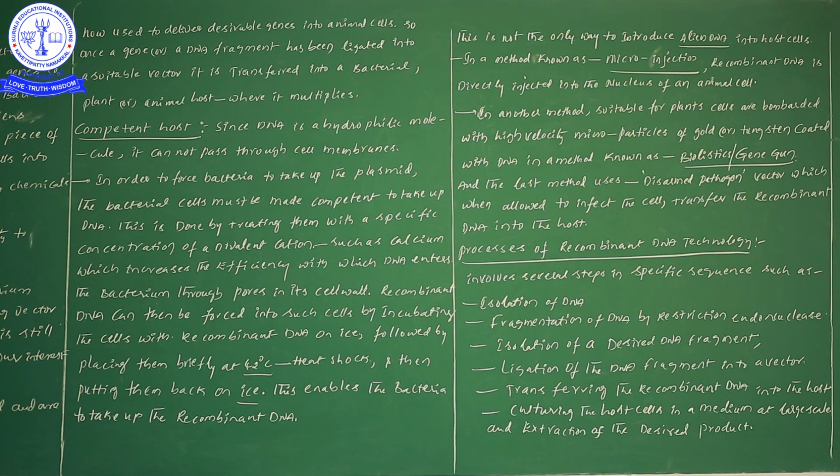Once our recombinant gene has entered the host, that host must be cultured in the medium. Once the host cell is cultured in that medium, on a large scale we can extract the desirable products, or desirable antibiotics, from that desirable DNA. So likewise there are different types of processes in recombinant DNA technology. In the next video, let us learn the information regarding the processes of recombinant DNA technology. Thank you.